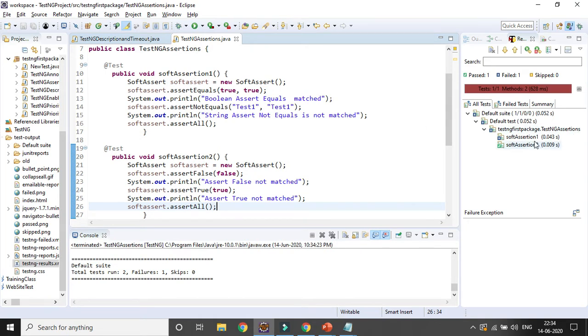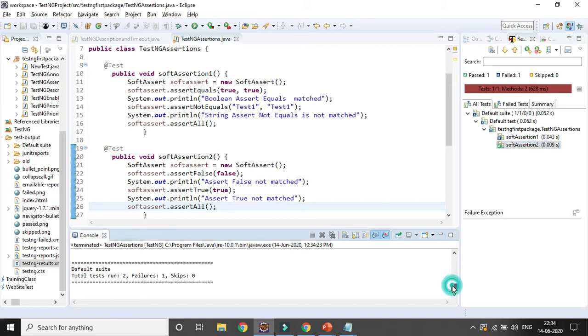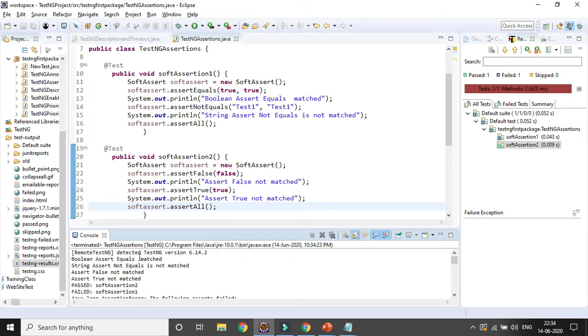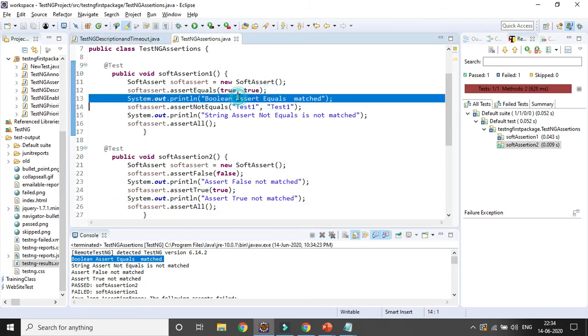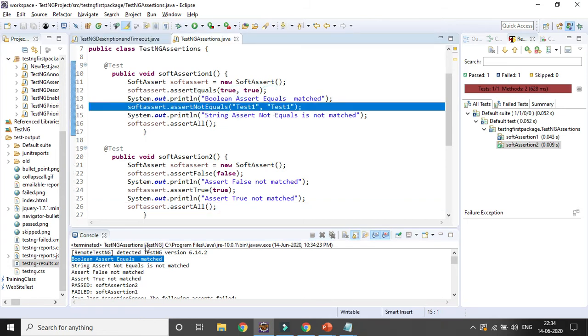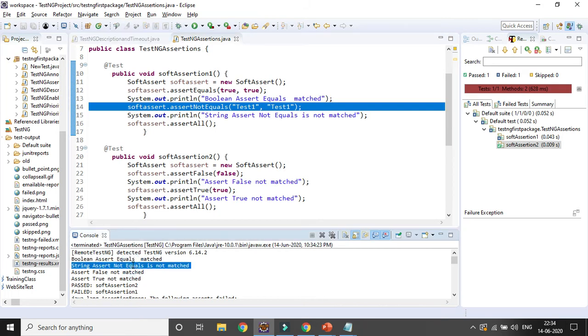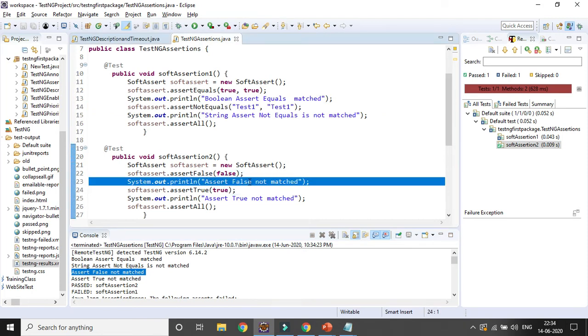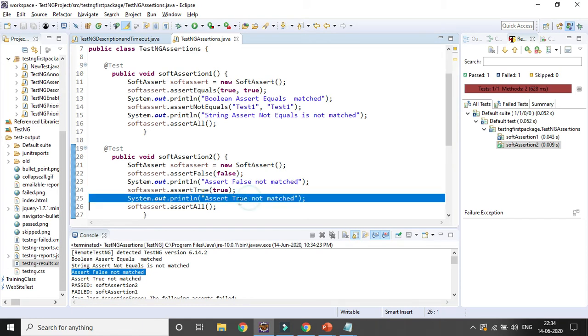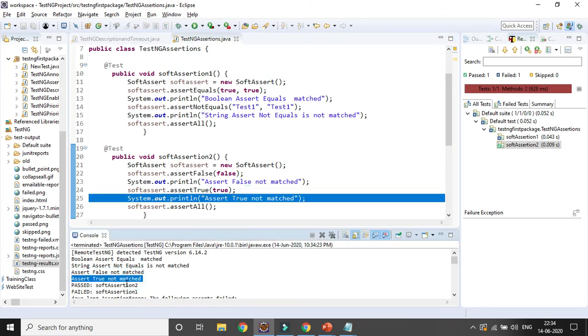You can see the first test case is getting failed, the second test case is getting passed. In the console, if you want to check all the output, you can see boolean assert equals matched, because boolean assert equal true is matched. Assert not equals is not matched, because both are test 1. And for the assert false, matched. Anyway, I just made it not matched, but it should be matched, so I can change the output. So you can see the output is correctly coming and passed.